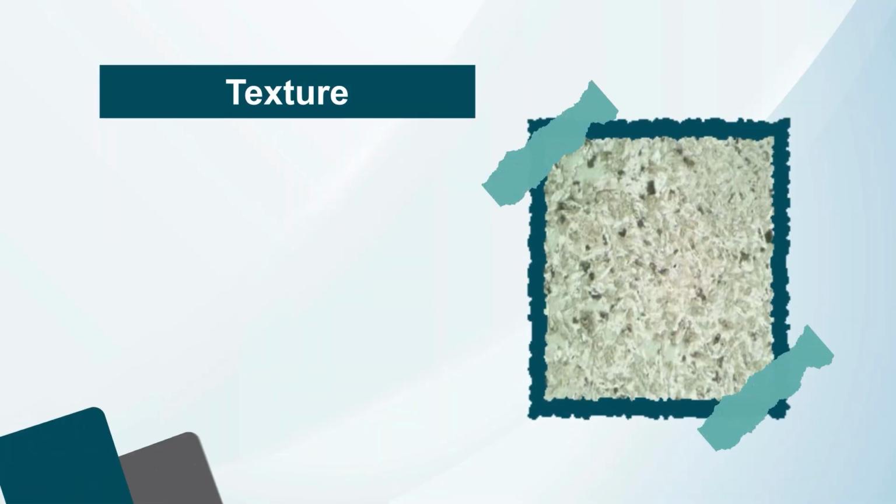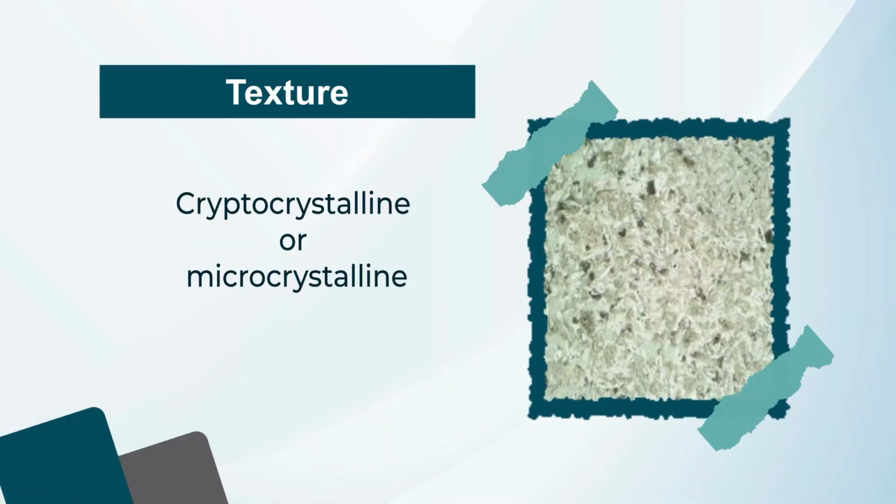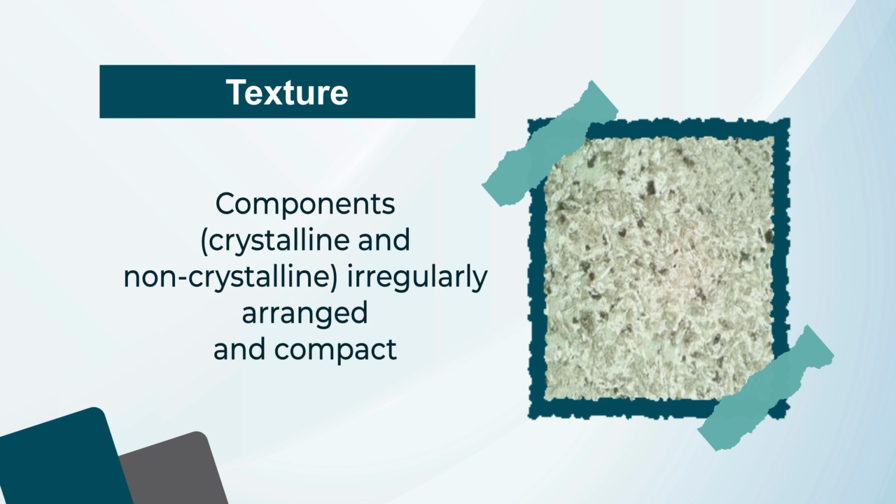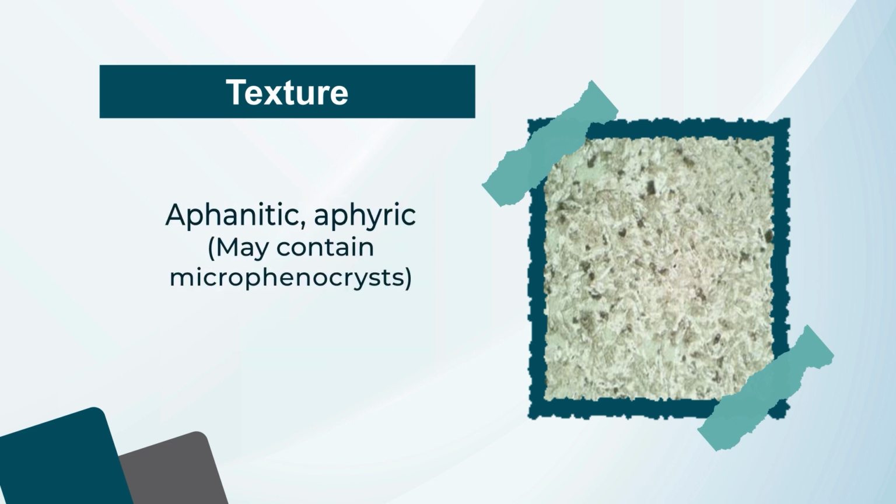Texturally, the rock is cryptocrystalline or microcrystalline. You can see the figure. It is so fine grained, the grains are hardly visible. Components are crystalline and non-crystalline. Both are there, irregularly arranged and compact. The rock is compact. It is aphanitic. Aphanitic means the grain size is very fine. We cannot see the grains with the naked eye, and it is aphyric.